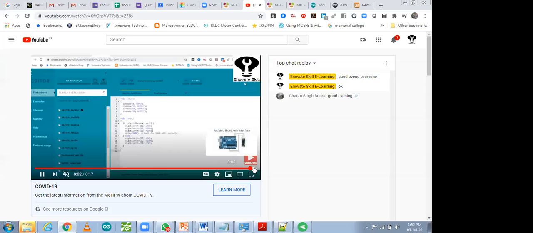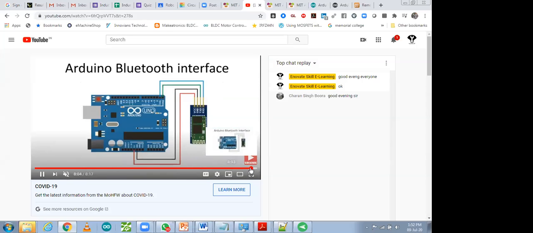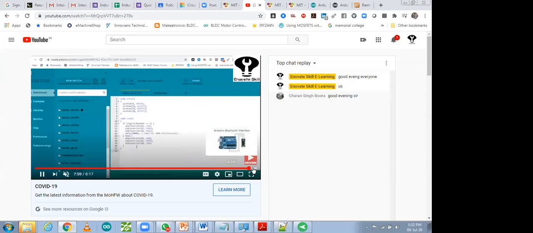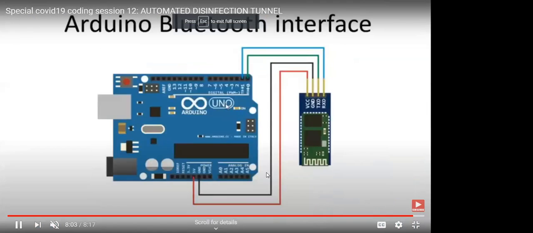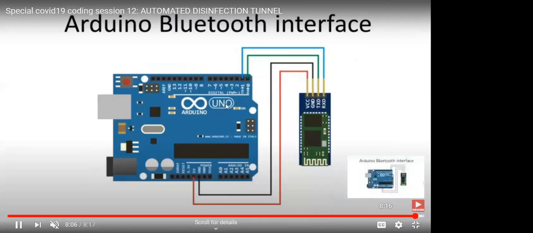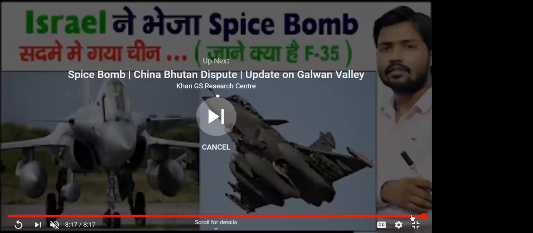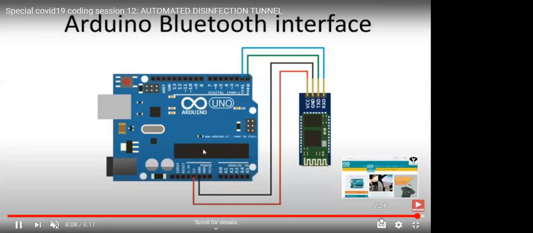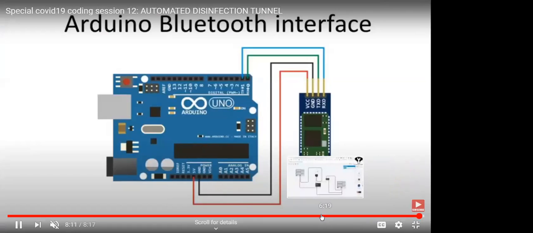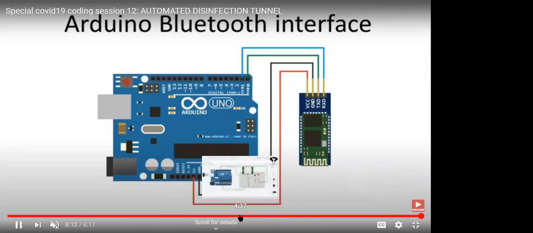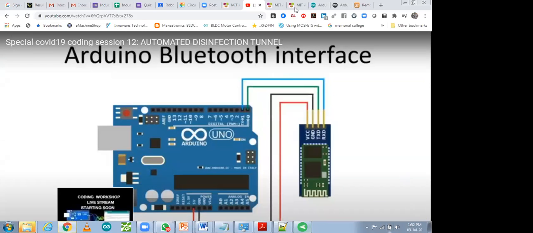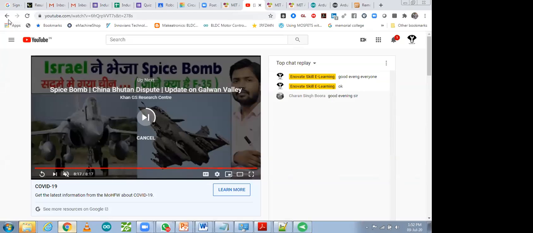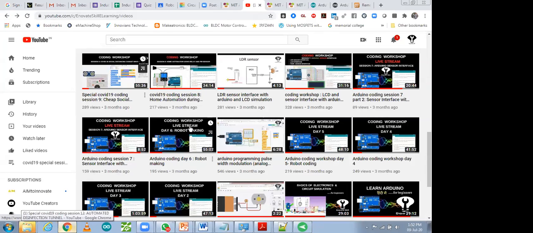Connect your Bluetooth module like this, and you can connect the relay module also. After doing the connections like this, you will be able to run it. These videos you will find over there, and you will be able to use them for learning purposes.